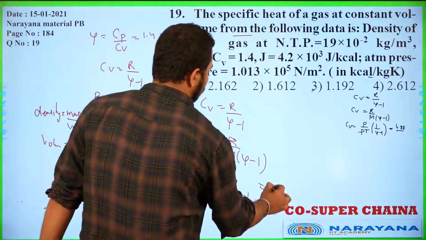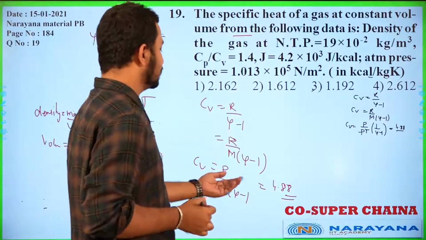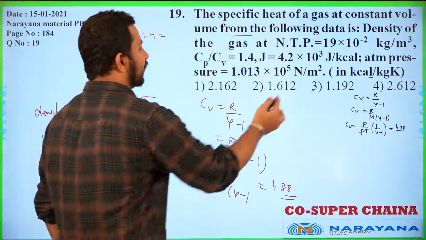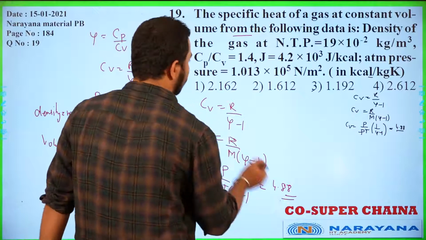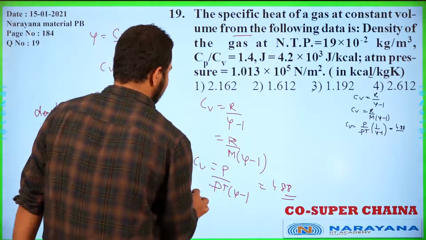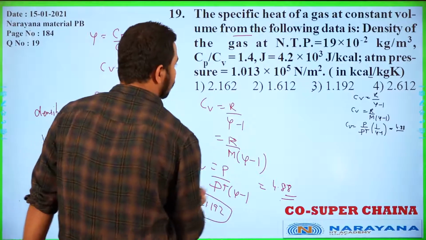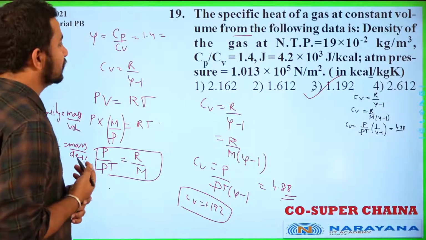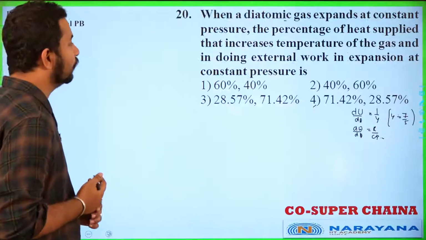The Cv value will be coming as 4.88. Now we need the answer in kilocalorie, so we will divide it by 4200, and if you divide this answer by 4200, it will be coming as 1.192, and that will be the answer of this question, student. Okay, so this is how you have to proceed here in this question. So let's move to the next question now.